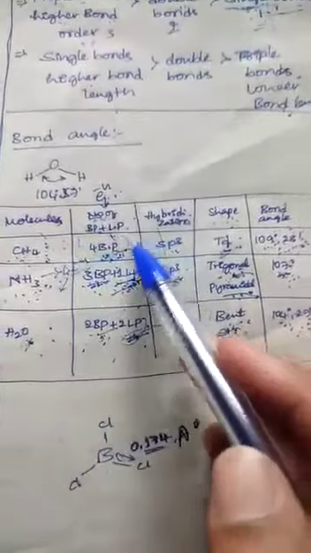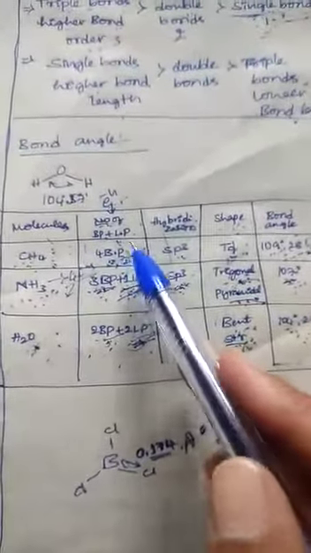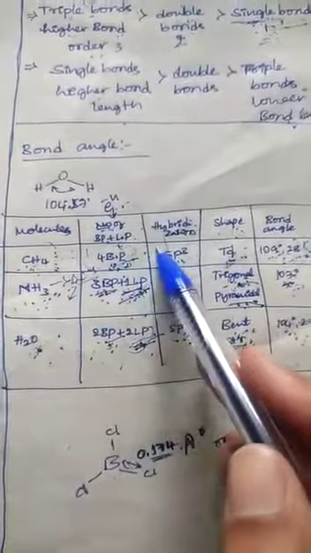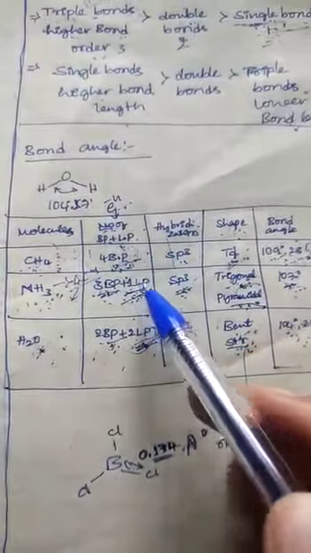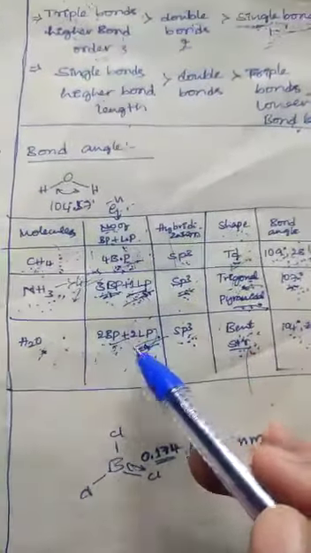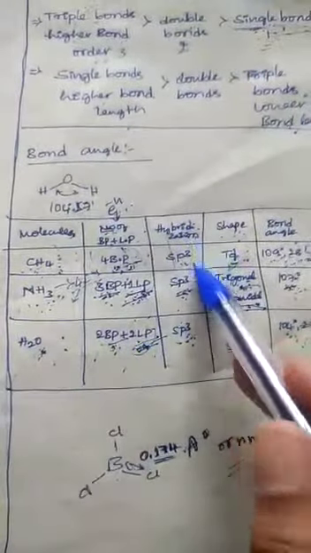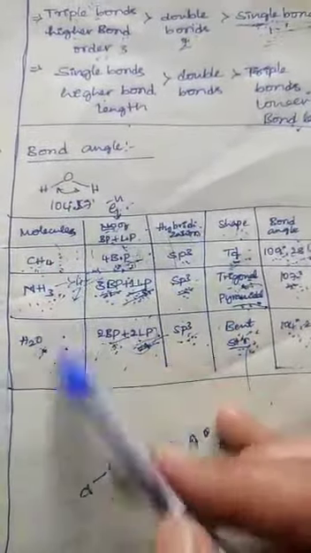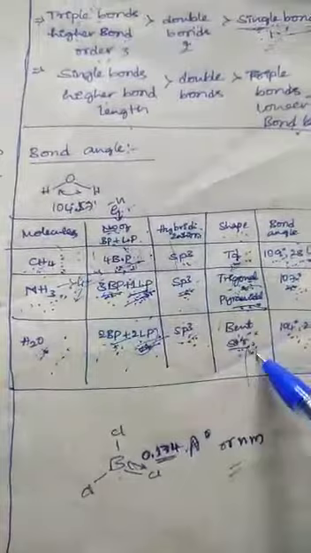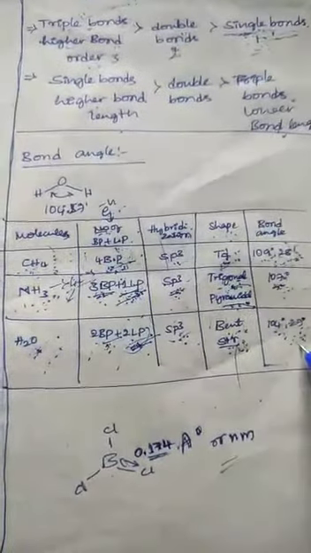Next, look here. In the case of methane, no lone pair is present. In ammonia, one lone pair is present. In water, two lone pairs are present. But the hybridization is the same in all these molecules, while the shapes are different, and the bond angle also decreases.